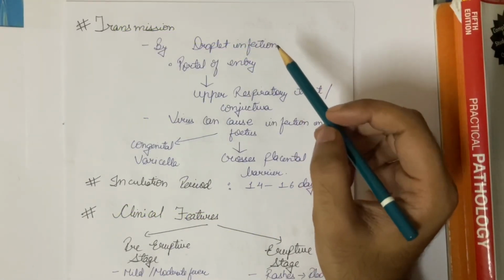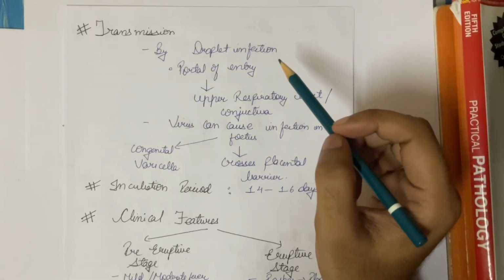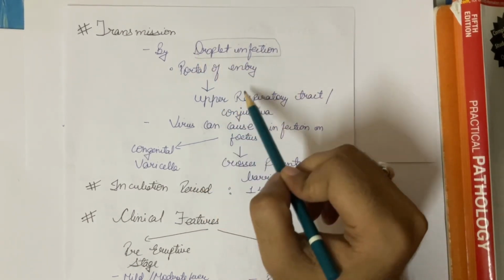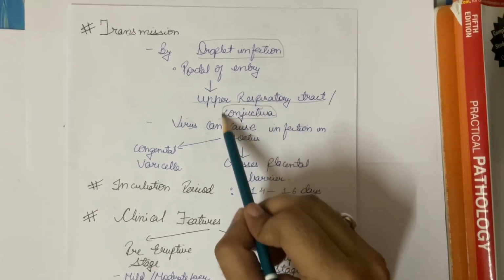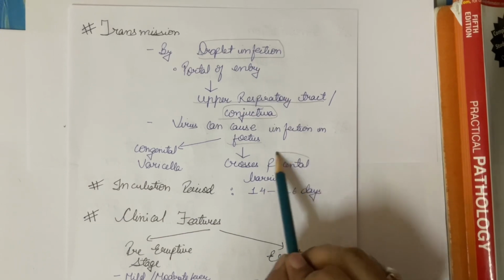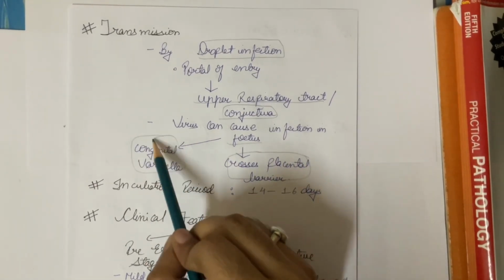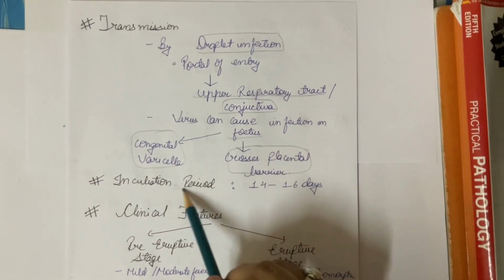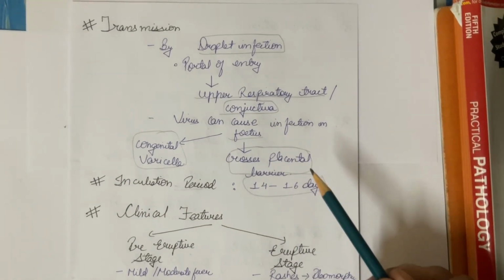Now coming to the transmission. As we already know, the disease is transmitted via respiratory tract. It is due to the droplet infection, and the portal of entry is upper respiratory tract and conjunctiva of the eye. This virus can cause infection to the fetus also, as it can cross the placental barrier and it will lead to congenital varicella. I have discussed this earlier. Now coming to the incubation period, that is around 2 weeks, around 14 to 16 days.